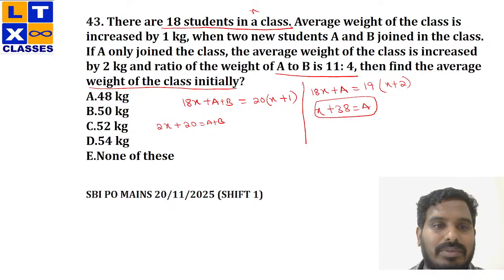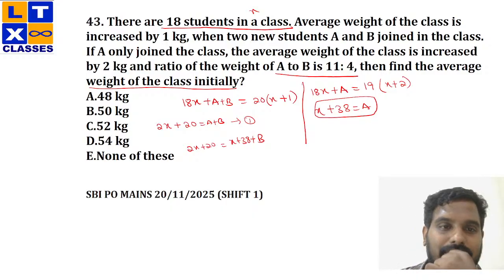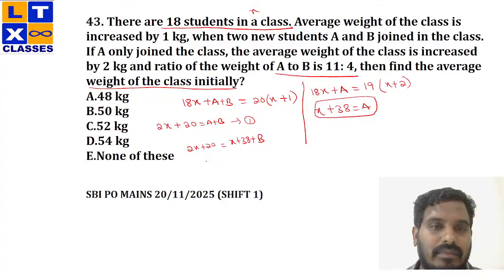Now I'll quickly substitute this in my first equation. So 2x plus 20 equals, the value of A is x plus 38, plus B, right? Now, what else can we add here?